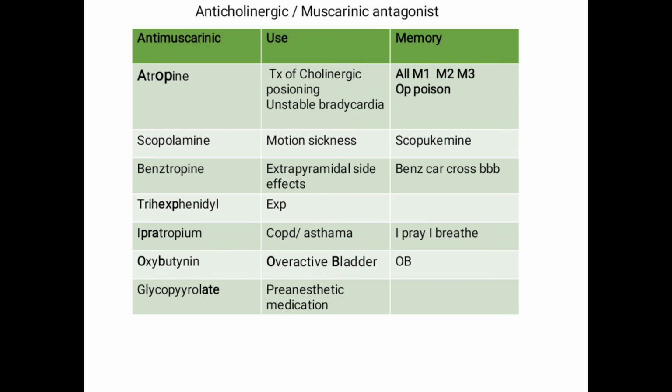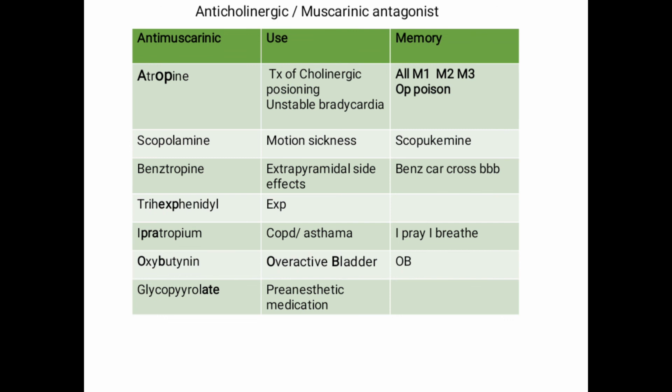Coming to benztropine and trihexyphenidyl, these are the main anti-Parkinsonism drugs. These are drugs which can cross the blood-brain barrier. Since they can cross the blood-brain barrier, they can be used in treatment of extrapyramidal side effects. You can remember it in trihexyphenidyl: in its name itself, EXP indicates use in the treatment of extrapyramidal side effects. When I consider benztropine, you can remember it like a Benz car crosses the blood brain barrier. Therefore anything which crosses the blood brain barrier is used in the treatment of extrapyramidal side effects, or it can cause the side effects.